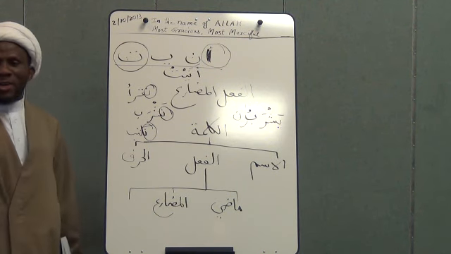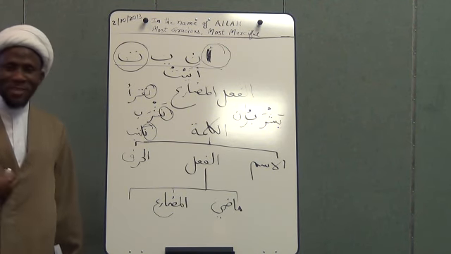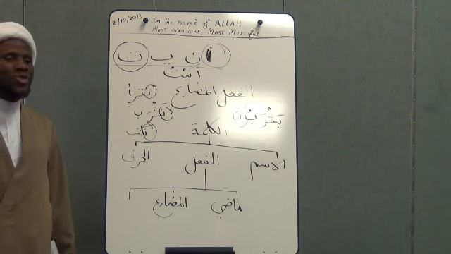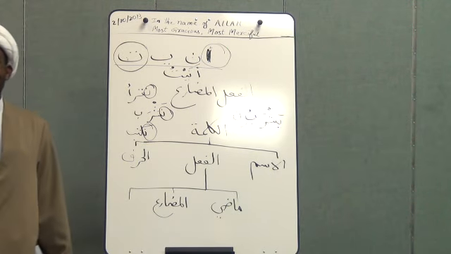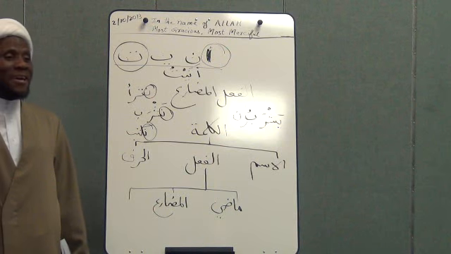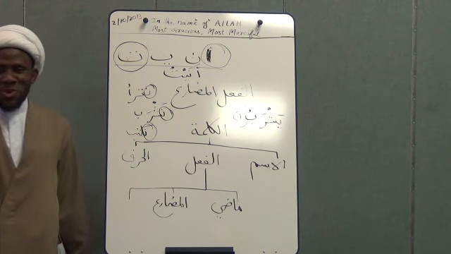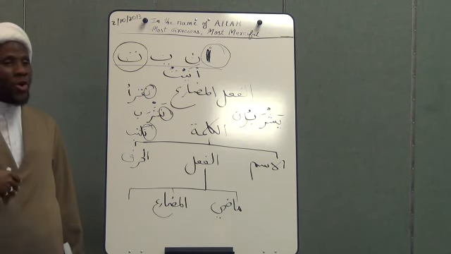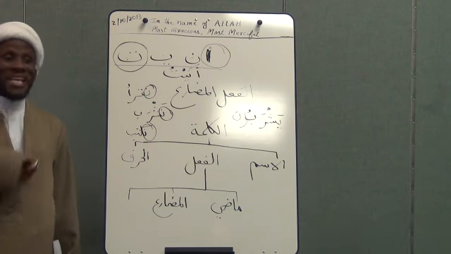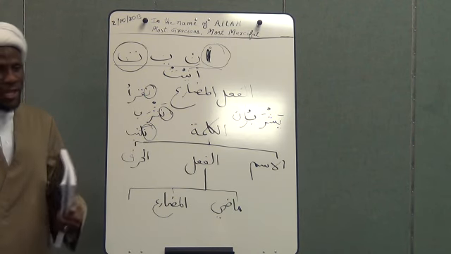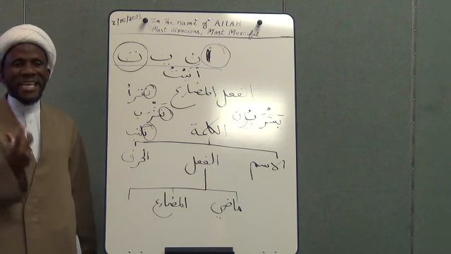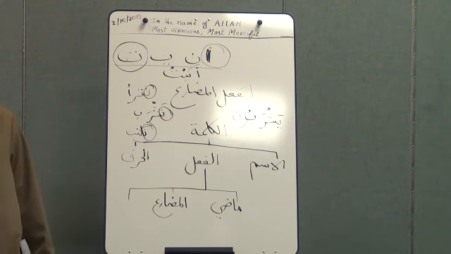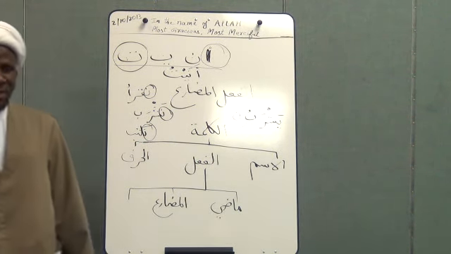And sometimes they're four, and they call it ruba'i. Sometimes they are five, and they call it khumasi. Sometimes they are six, and they call it sudasi. Sometimes they are seven, and it's called suba'i. But there is no more than seven. Every word can be formed of 3, 4, 5, 6, up to 7 letters, but you can't find a word with more than 7 unless something is added to it. You can add to make it 8, 9, that's fine. But the word itself cannot be more than 7 letters in Arabic. But basically, mostly 90% are thulathi. That's the majority of the words.